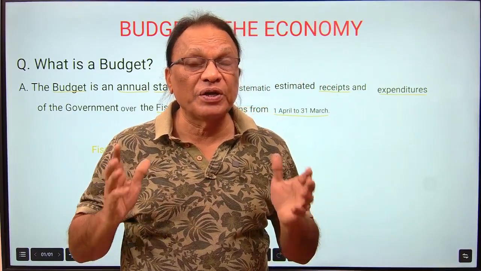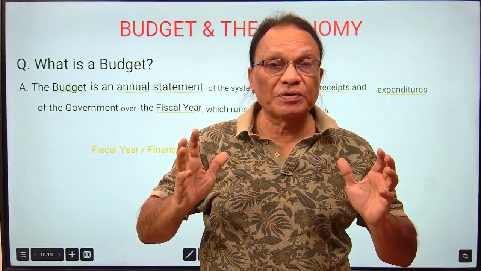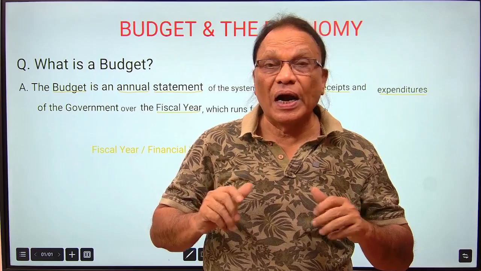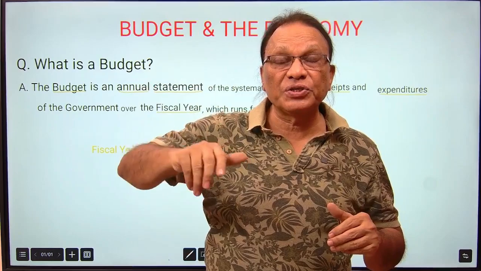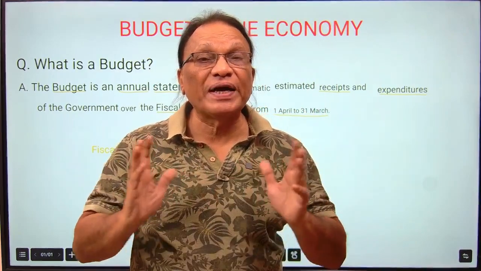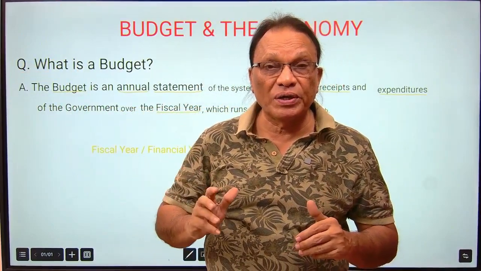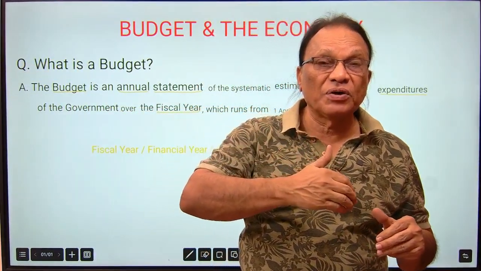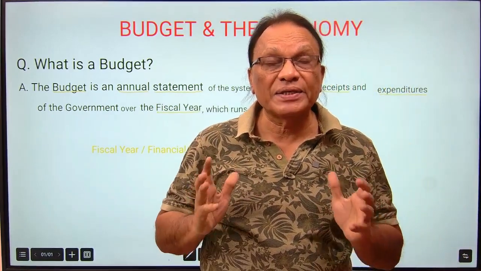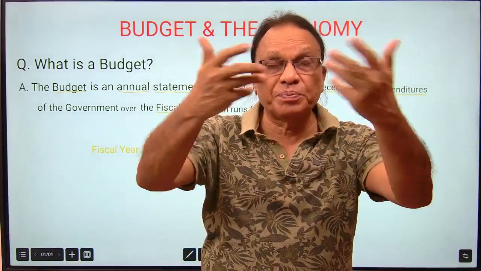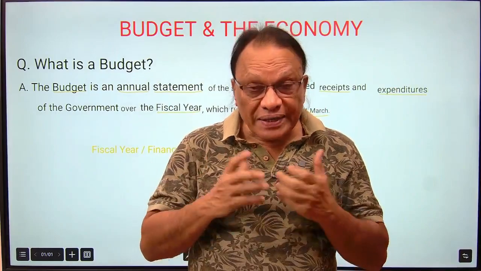For example, they say we are going to collect this financial year 25-26, 100 crores from the public as taxes, and how they are going to spend this 100 crores, maybe on education, agriculture, or defense. So they divide this 100 crores into different sectors of the economy: agriculture, defense, law and order, infrastructure, and a part of the taxes they collected they give to the state governments. That is how the finance minister presents in the parliament how much tax they are going to collect and spend. That is exactly the budget.